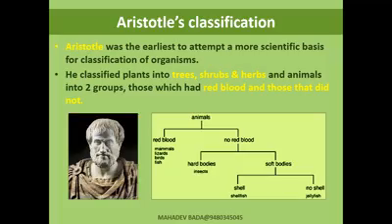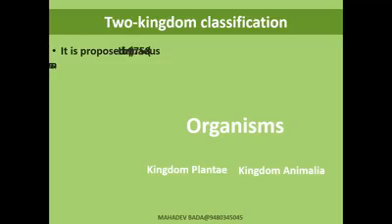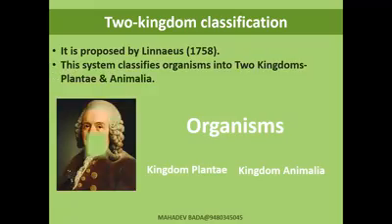I repeat once again, Aristotle was the earliest to attempt a more scientific basis for the classification of organisms. He classified plants into trees, shrubs, herbs, and animals into those having red blood and those not having red blood. Among the latter also, animals having shells and animals not having shells, like that he made the attempt to classify.